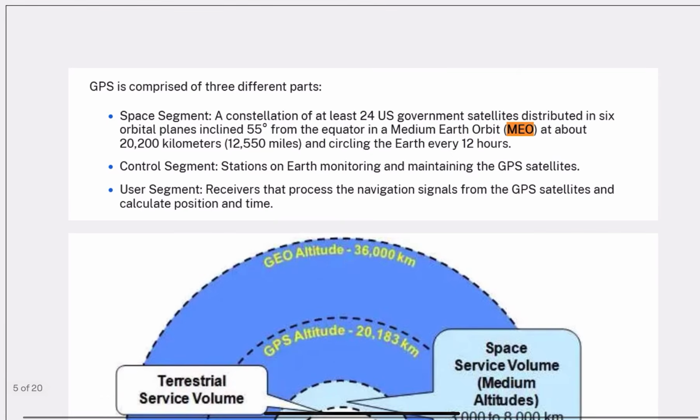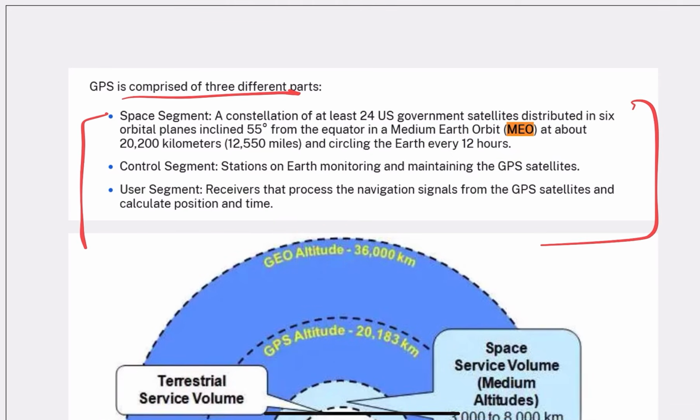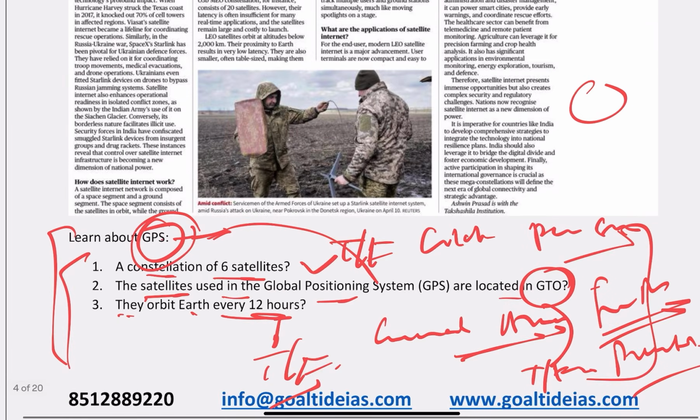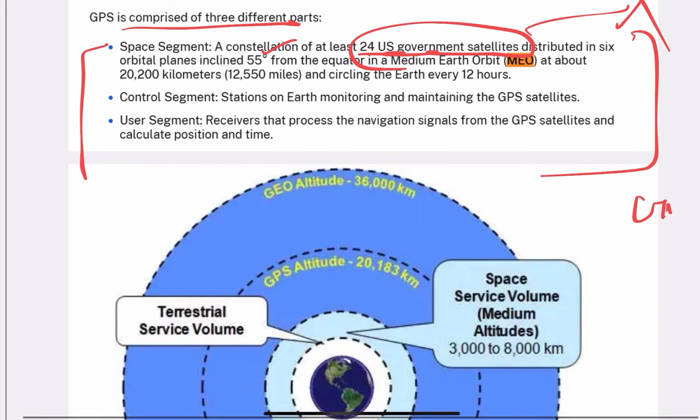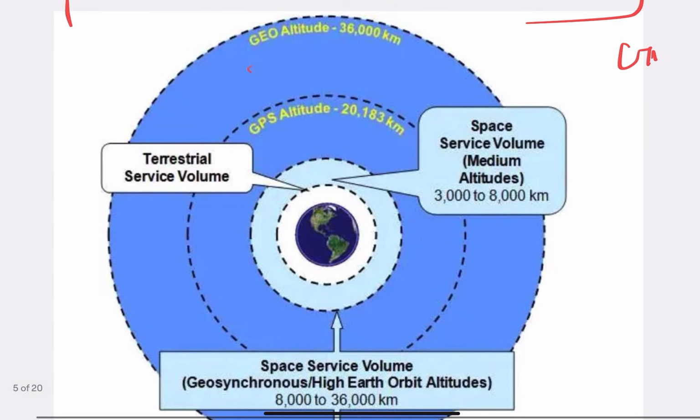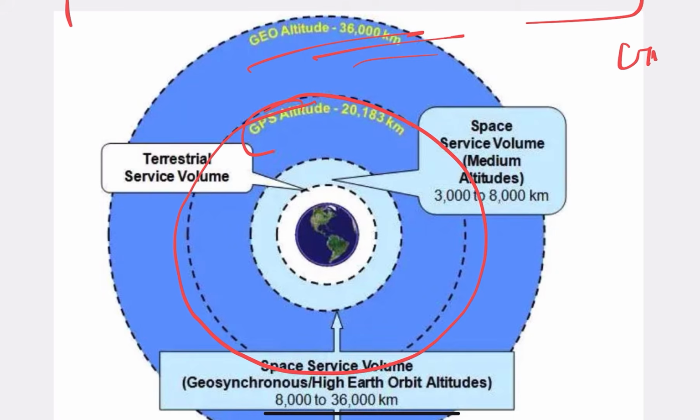I took GPS from NASA's website and you see all three statements here. The first says it's a constellation of 24 satellites, so the first statement is incorrect. The second statement says GTO. No, it's in the medium Earth orbit, MEO. It's not in the GTO. You see here, the GPS altitude.